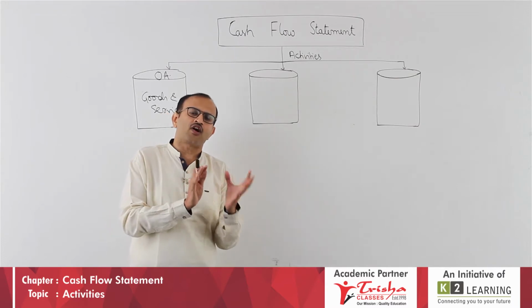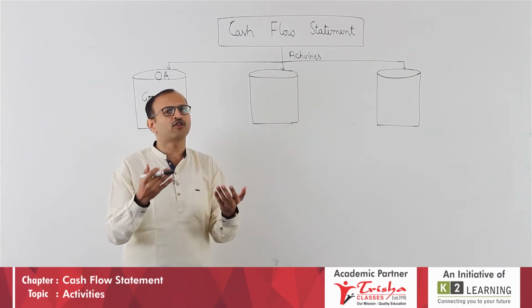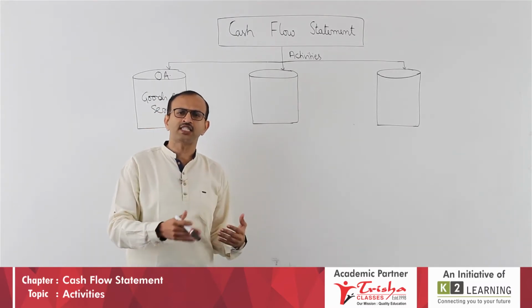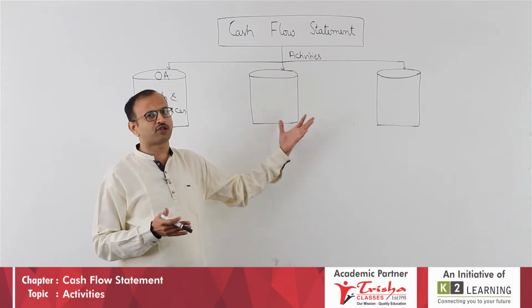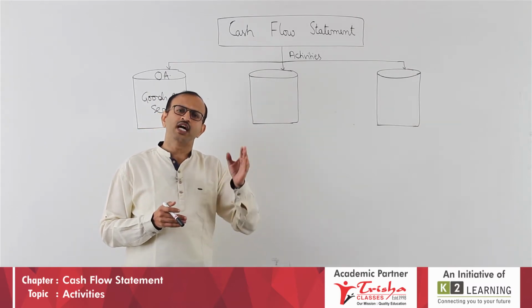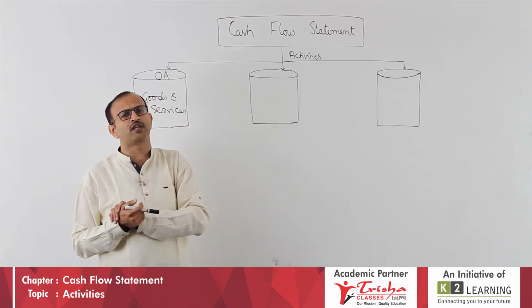By selling them you get cash, that is an inflow. By purchasing, your money goes out, that is an outflow, and that also is taken. So purchases and sales, in other words acquisition and disposal of your long-term assets and investments.